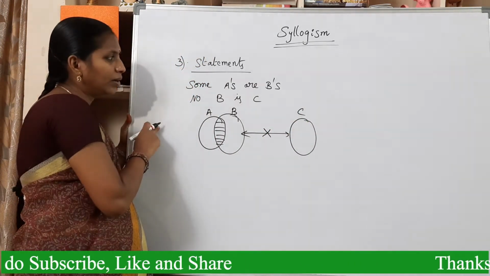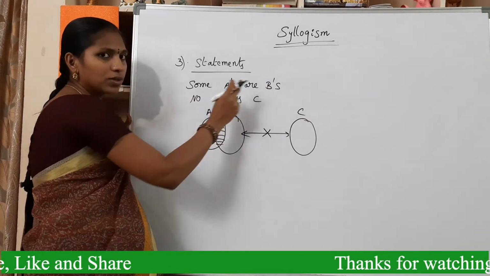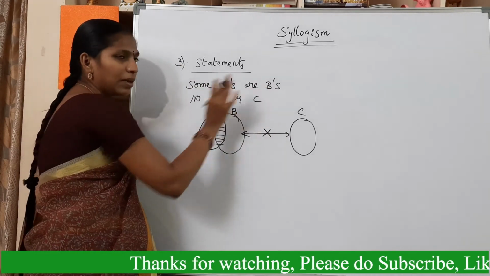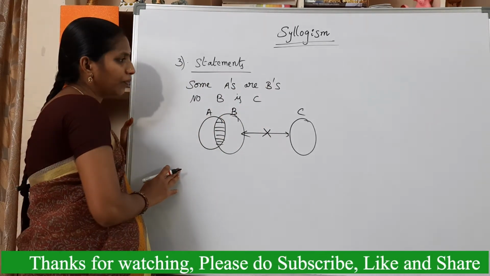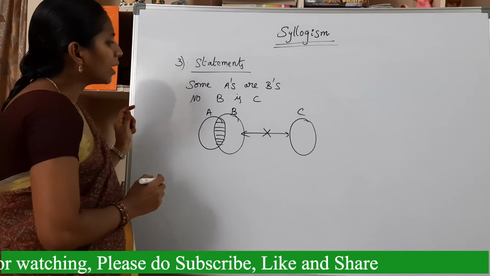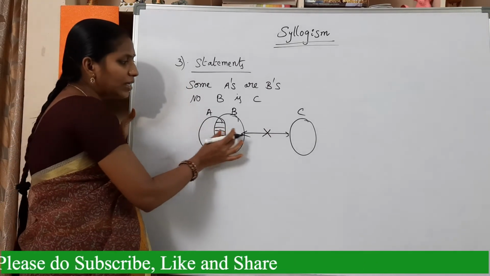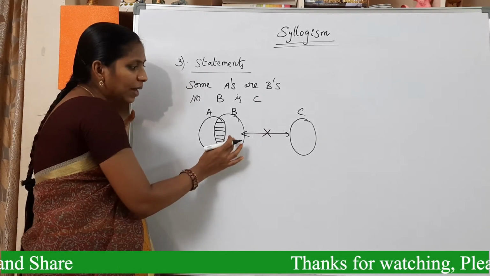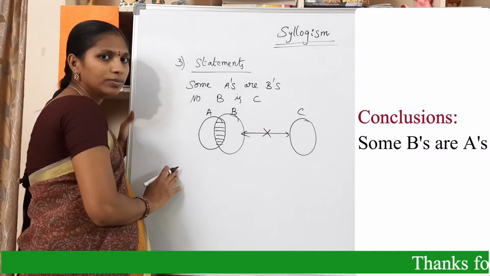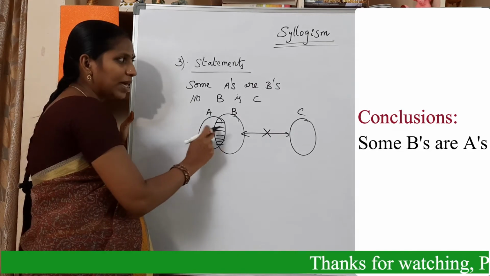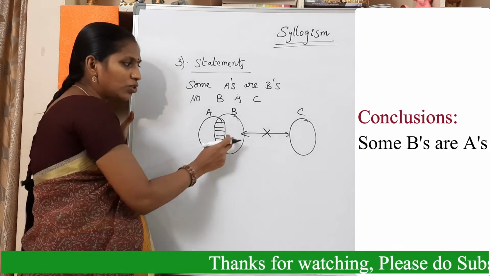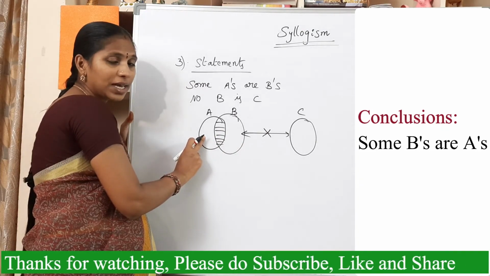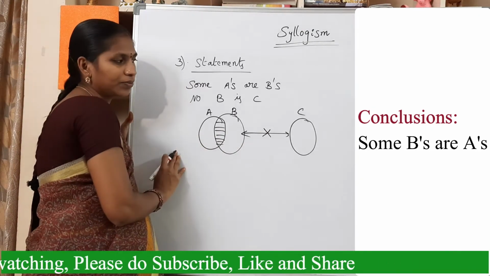In second one, here all A's are B's. Statement is all A's are B's. But in third one, some A's are B's. That is the difference. See, what are the conclusions? Here some A's are B's. From this Venn diagram, from this part, we can say some B's are A's. Okay, some A's are B's is a statement. Conclusion is some B's are A's is a conclusion. We can't say not because this is positive.